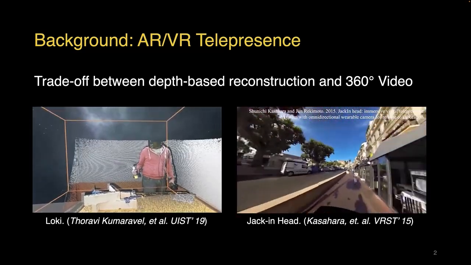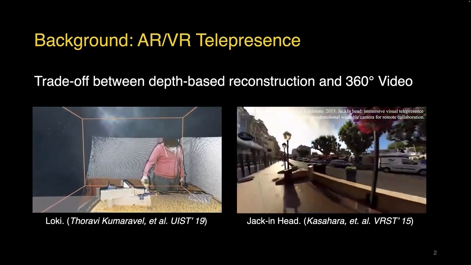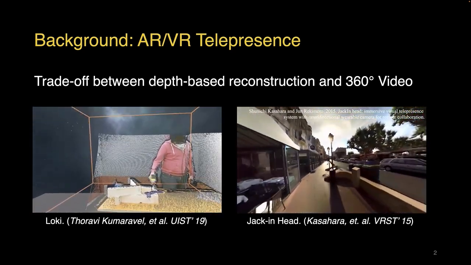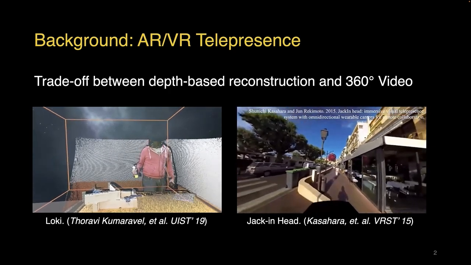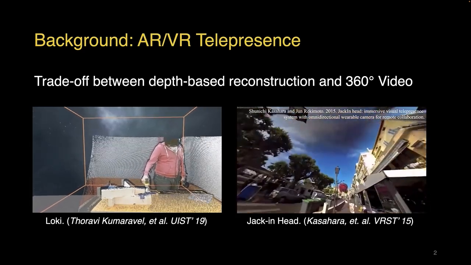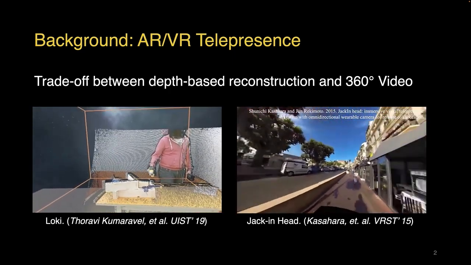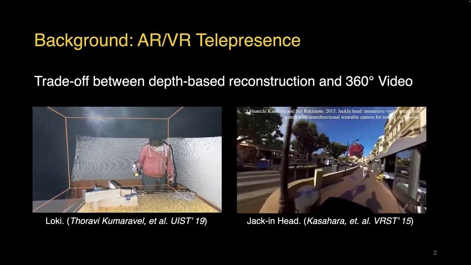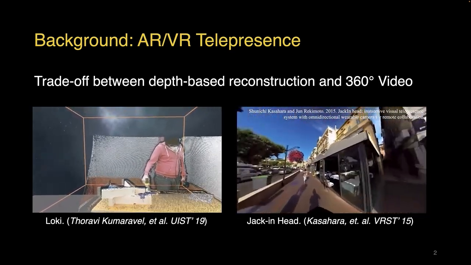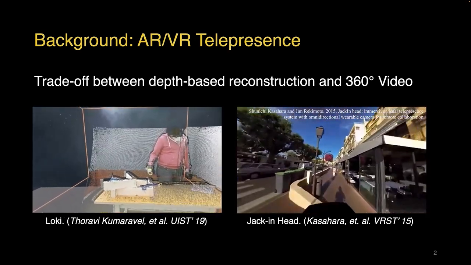Past research has identified a trade-off between depth-based reconstruction and 360-degree video. Environment reconstruction, such as point clouds, allows users to virtually move around and interact with the scene with depth perception. However, as shown in the image on the left, depth-based environment reconstruction often suffers from imperfect depth scanning, such as holes and occlusion. In comparison, 360-degree video delivers a virtual scene with a higher visual quality, such as in the image on the right. But without depth perception, 360-degree video telepresence is less interactive.